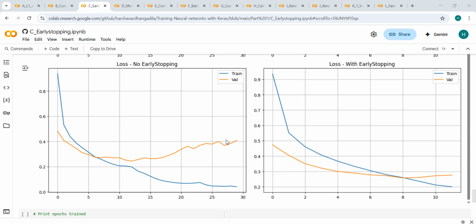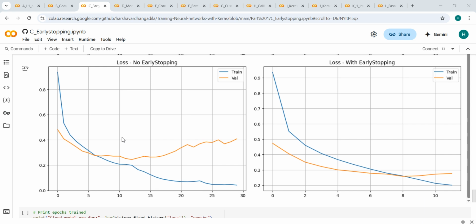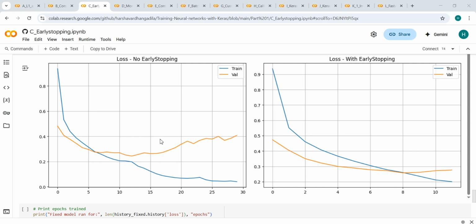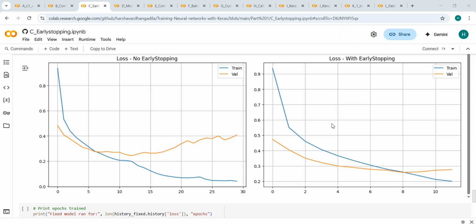And here, loss in the case of no early stopping: we can see that the training loss drops steadily, while the validation loss increases midway. It's not a good sign. Whereas the loss with early stopping is controlled and minimal, and we can see the divergence between train and validation loss is small. So the model stopped just in time before it started overfitting.